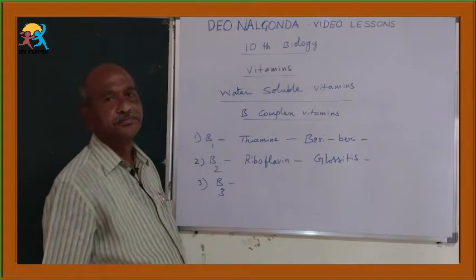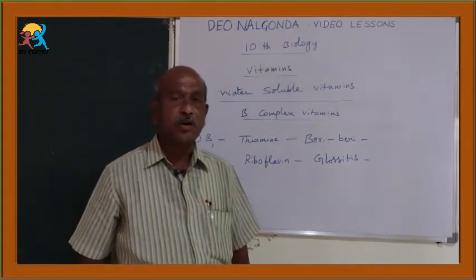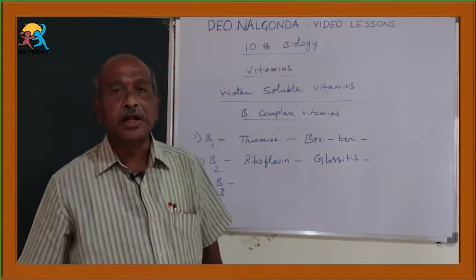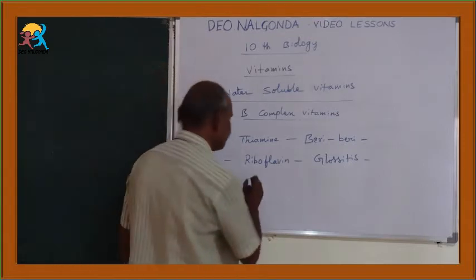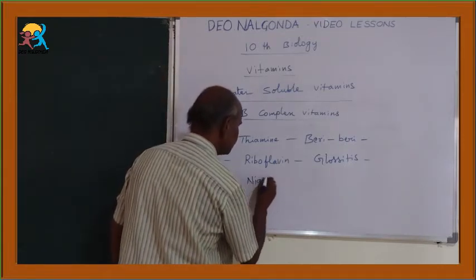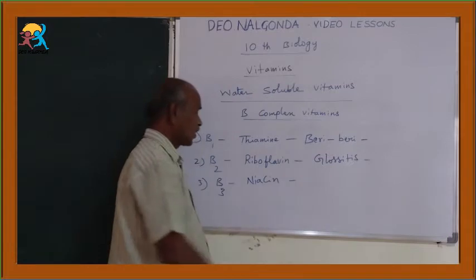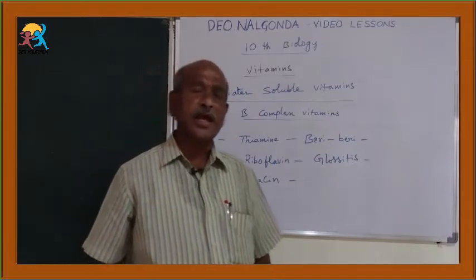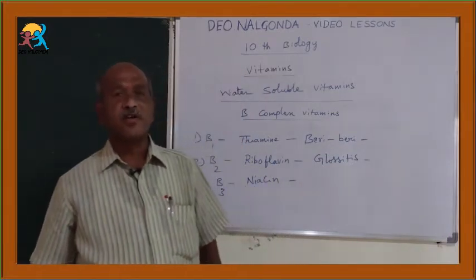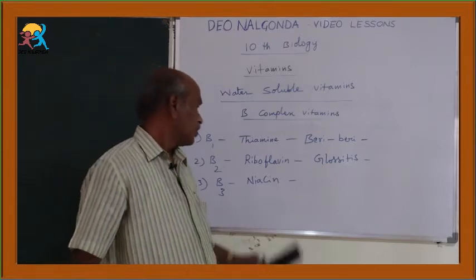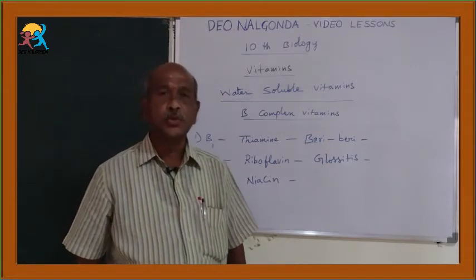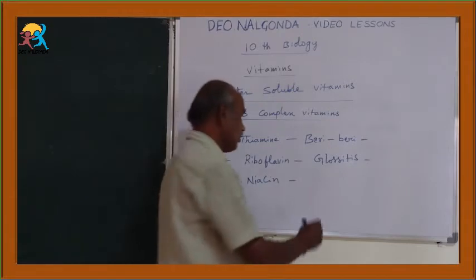Next, B3, which is chemically known as niacin or nicotinic acid. Niacin or nicotinic acid is the chemical name of B3, whose deficiency leads to pellagra.